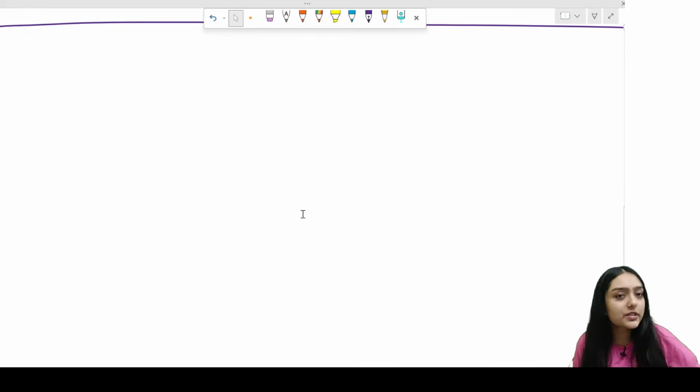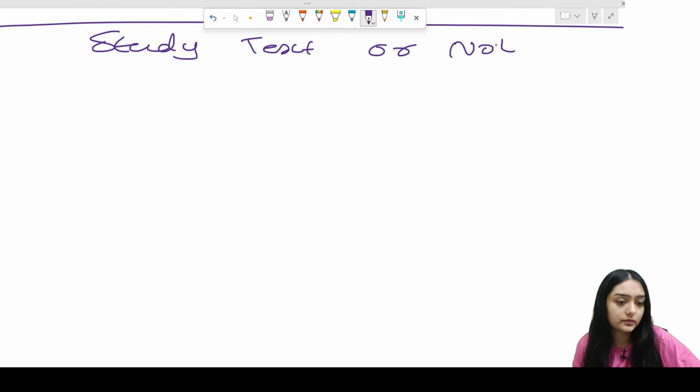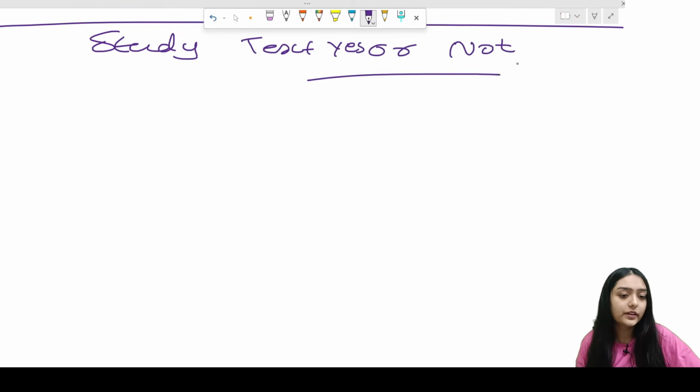So yeah, coming on to the second doubt, the second question which most students have: whether you should read the study text or not. Yes or no, right? Whether you should give it a read or not. If you skip the study text, then what is the alternate material which you're going to follow? That's what I'm going to discuss here.